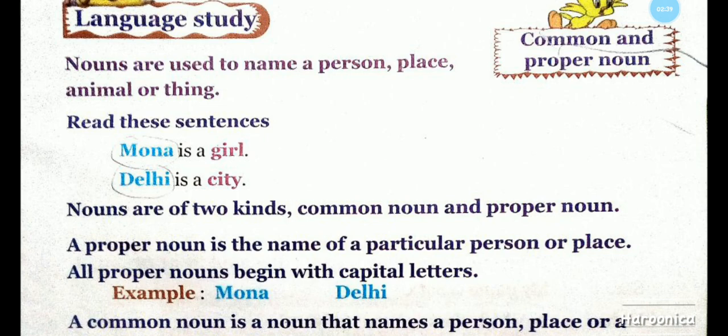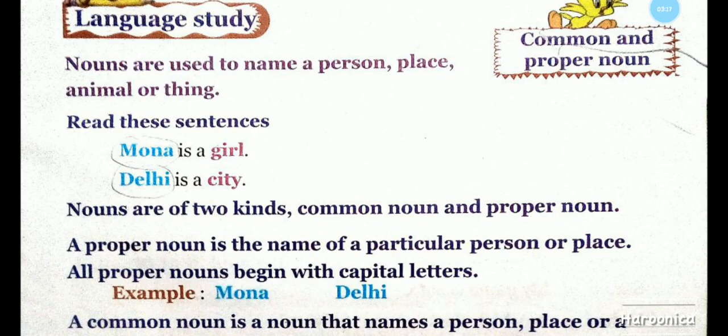Mona is a girl. Delhi is a city. Now, girl means it is a common noun. It is a naming word, but it is not referring to any particular girl. City is a common noun and it is not referring to any particular city. Whereas Mona is the name of a person, the name of a girl, and it refers to only one girl. Delhi is a city, it is the name of a place and it is referring to only one place.